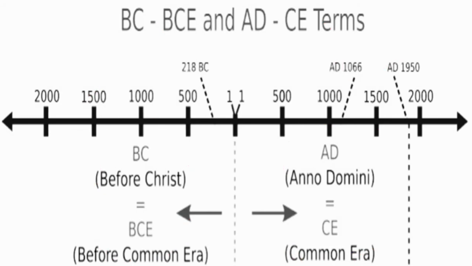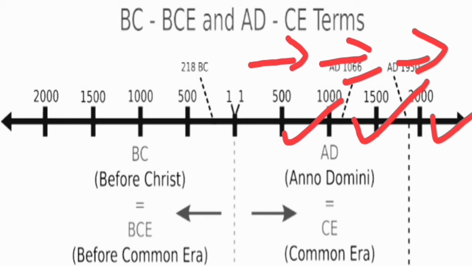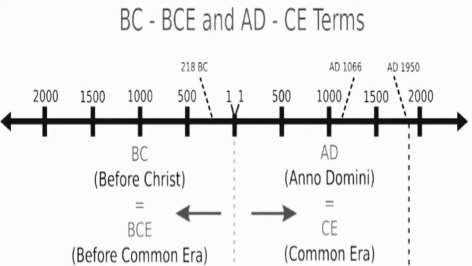Here we need to take care. As we go ahead in AD, after the birth of Jesus Christ, the number of years increases. There is 1, 2, 3, 4, then 500 AD, 1000 AD, 1500 AD, 2000 AD, increasing in this way.